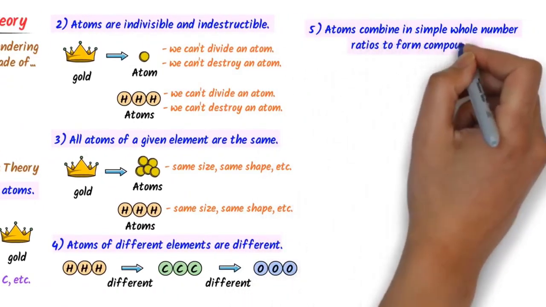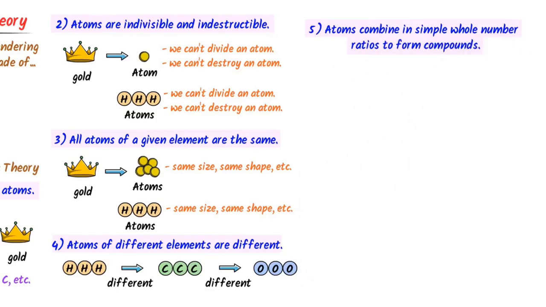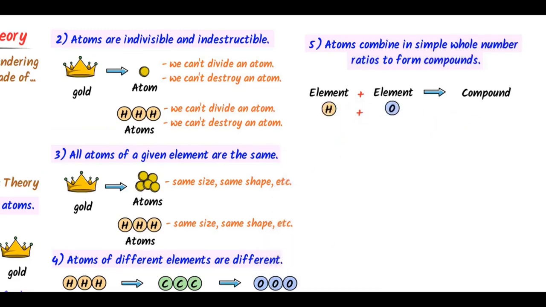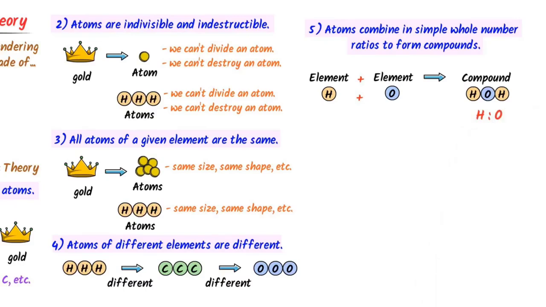Fifthly, atoms combine in a simple whole number ratio to form compounds. This is a little bit difficult point, but don't worry, let me explain. There are two things in it: compounds and whole number ratio. Remember that when two elements combine together, they form a compound. For example, hydrogen and oxygen combine together to form water. We call this water a compound.